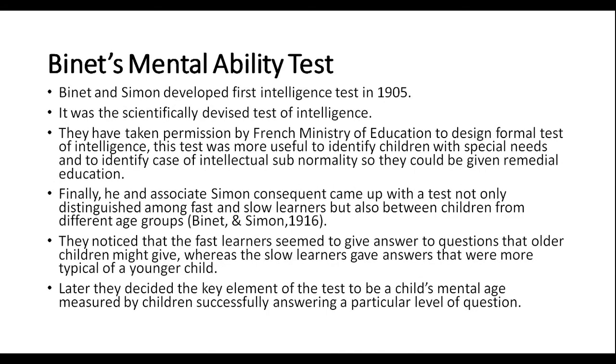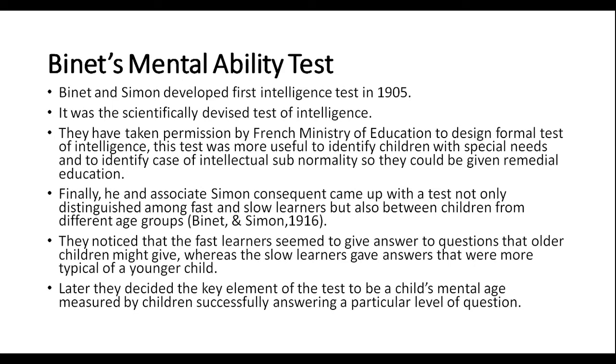Next, we will be discussing Binet's mental ability test. Binet and Simon developed the first intelligence test in 1905. It was the first scientifically devised test for intelligence. He and his associate Simon came up with a test that distinguished not only between fast and slow learners but also between children of different age groups. They noticed that fast learners seemed to give answers that older children might give, whereas slow learners gave answers that were more typical of a younger child.